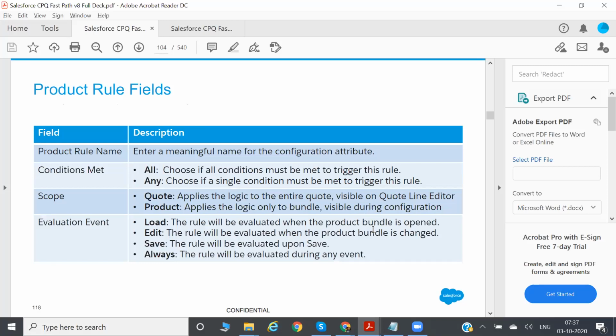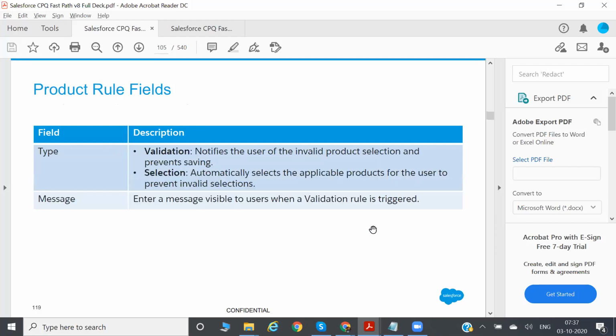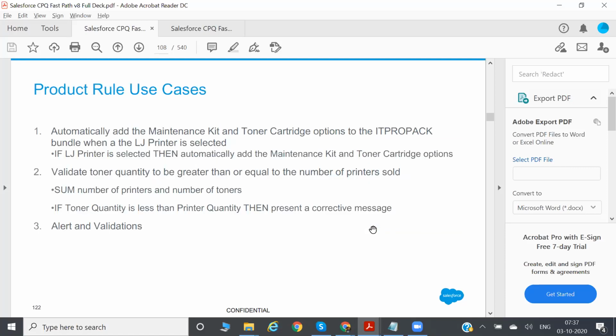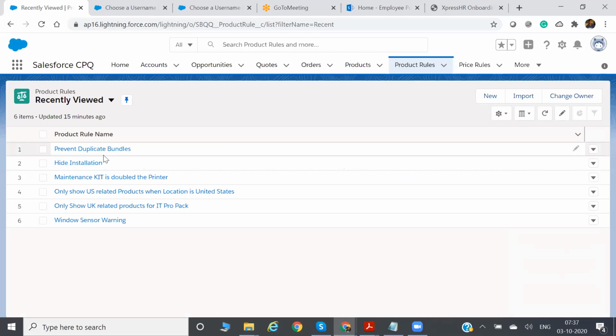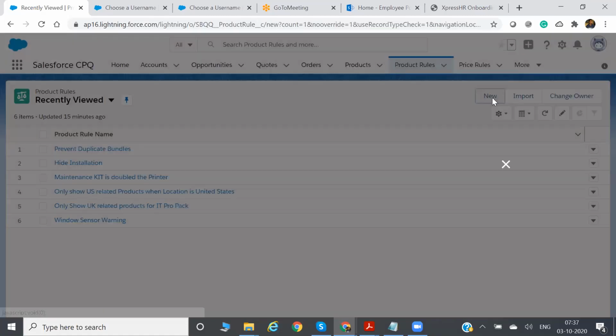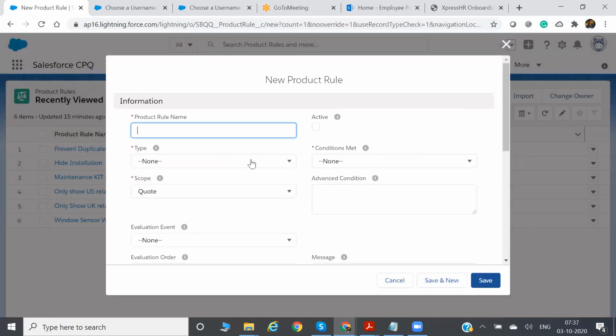Yeah, so I will show you what exactly these fields for the product rule define. Let me just go to, okay, I was giving this example, prevent duplicate bundle. So this is a product rule. Let me click on new. These are the fields you can see in product rule.